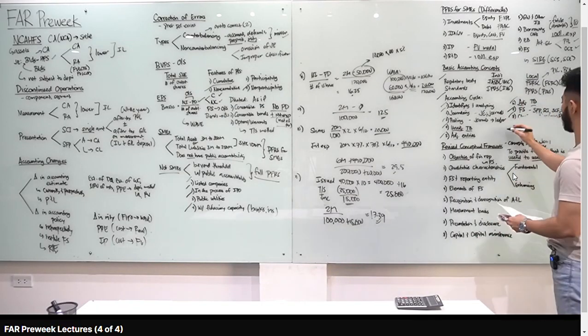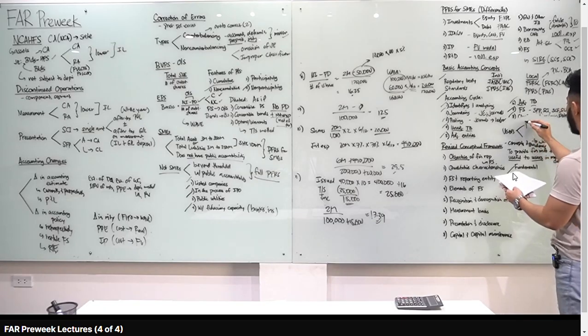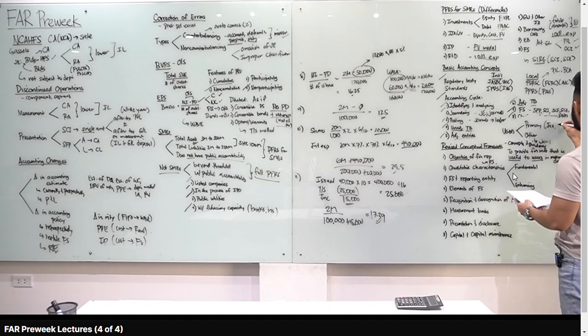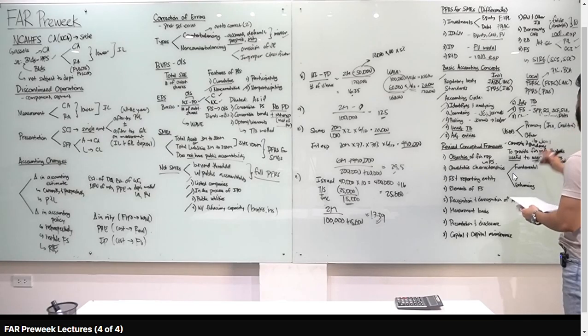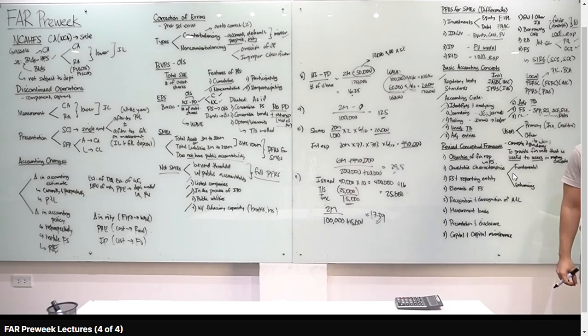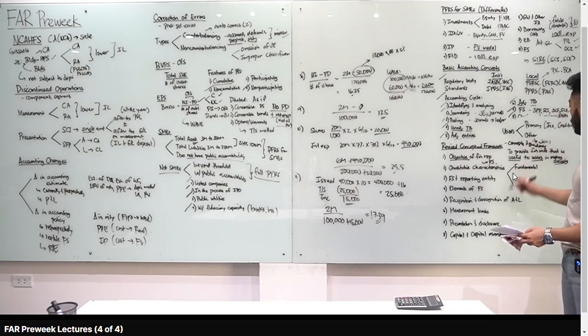Actually, according to the revised conceptual framework, yung users, dalawa yan. Meron tayong primary users and other users. Yung primary, yan yung investors and creditors. Pag sinabing other, yan yung hindi investors and creditors. For example, suppliers, government, management, employees, yung mga ganun. In making decisions.